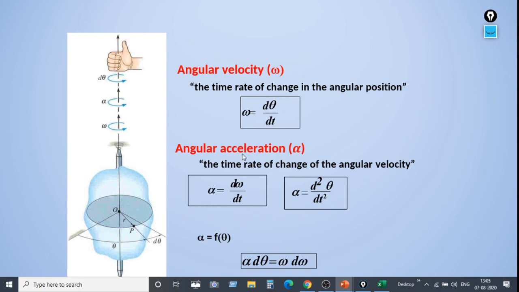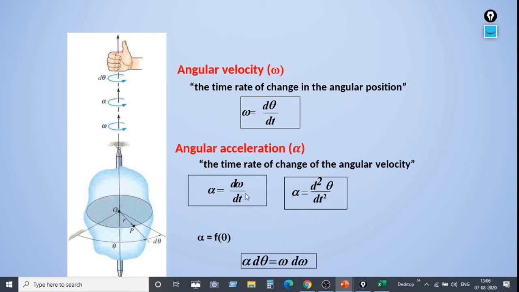Now we will move on to angular acceleration. Angular acceleration is the time rate of change of the angular velocity, or else the rate of change of angular velocity is defined as angular acceleration. In other words, we can also define angular acceleration as the double rate of change of angular displacement, double differentiation of displacement. So alpha can be written as rate of change of angular velocity.